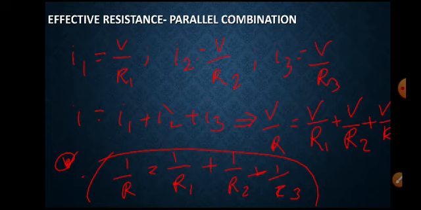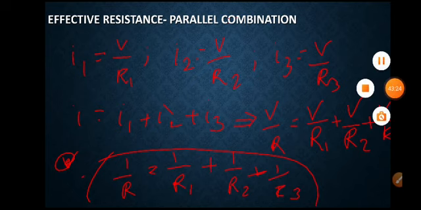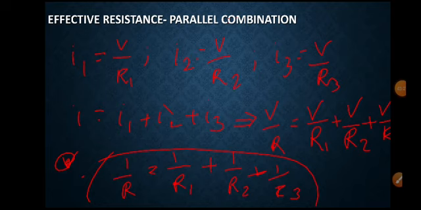In parallel connection, the equivalent resistance is always less than the smallest resistor present in the circuit. Its value will be between the smallest resistance in the circuit and the smallest resistance divided by the number of resistors present in the circuit.